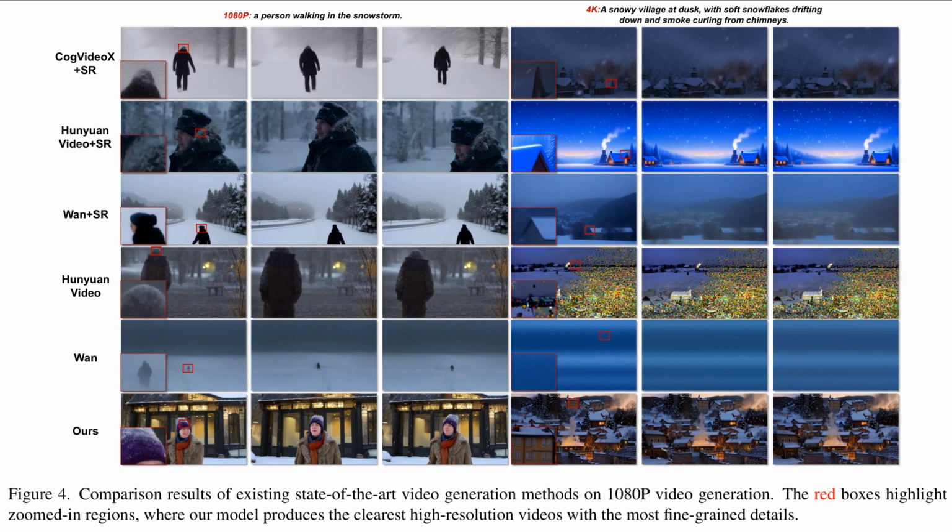Okay, Table 1 quantified the gains. Figure 4 presents qualitative comparisons across multiple prompts. The left half shows 1080p comparisons, where WAN and HunyuanVideo often blur or miss semantics, and super resolution variants only sharpen noise. The right half shows 4K scenes, where artifacts and smeared textures persist for baselines. Red boxes indicate zoomed regions, and the bottom row retains crisp textures, stable edges, and accurate prompt details, which signals better temporal and spatial fidelity.